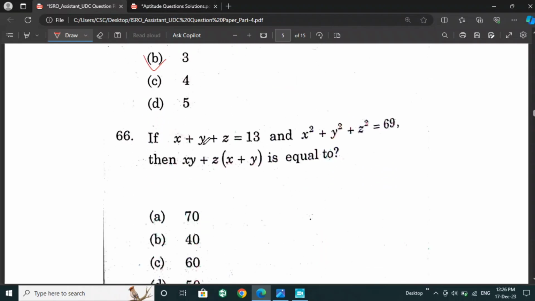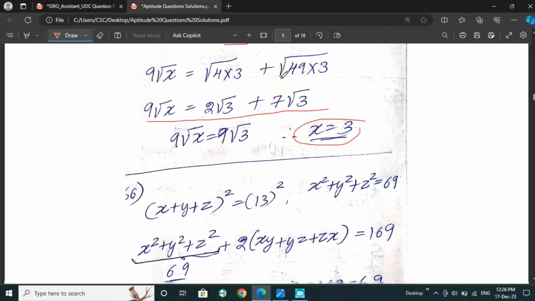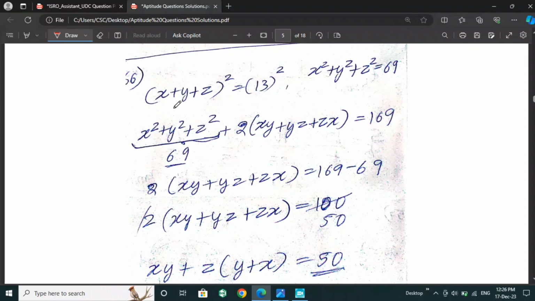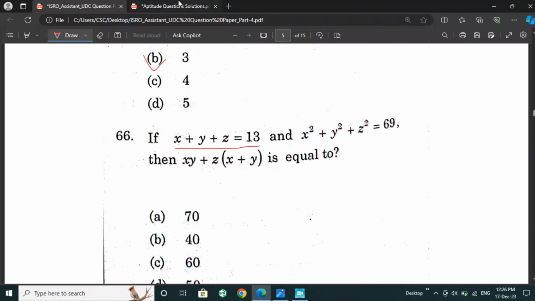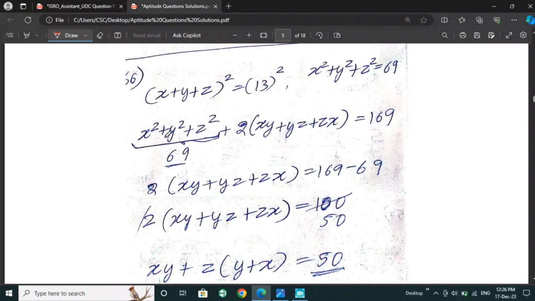Next is, if x plus y plus z is 13 and x square plus y square plus z square is equal to 69, then xy plus yz plus zx is equal to what. So for this question, if we square the first term, we will get x square plus y square plus z square plus 2 into xy plus yz plus zx is equal to 169.